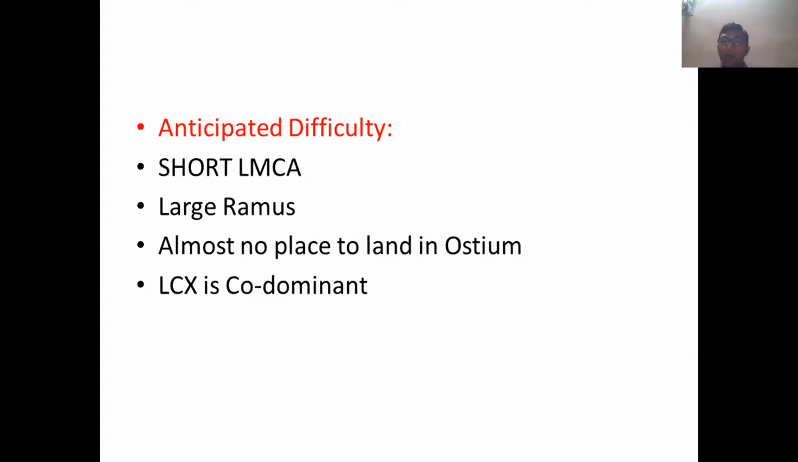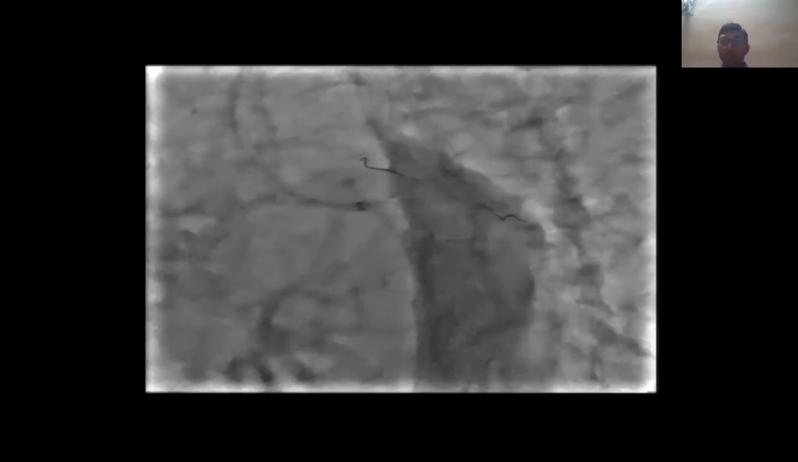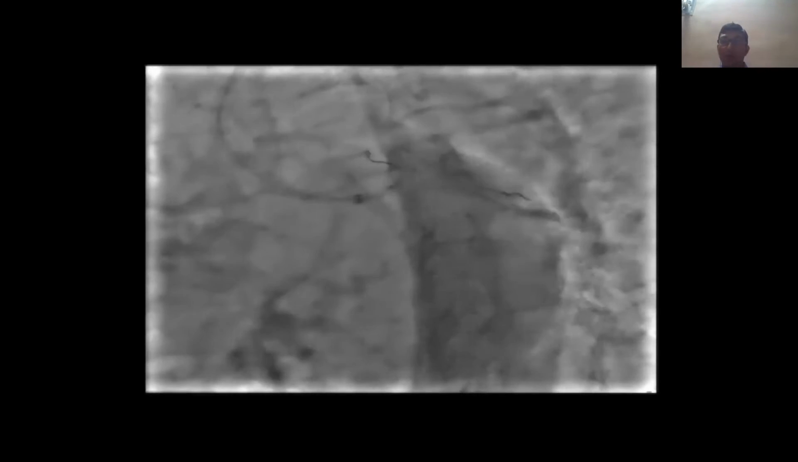Here also we anticipated difficulty because the LMCA was very short and there is a large ramus and almost no place to land in the LAD ostium. But the good thing is the LCX is codominant and the RCA is codominant, so we could have support. And since the LMCA is short, we can use the help of in-house imaging. We have IVUS in our lab, so we can use IVUS and place the stent from the left main itself to the LAD. Initially we passed the wire, and one wire was kept in the ramus, a regular Runthrough wire.